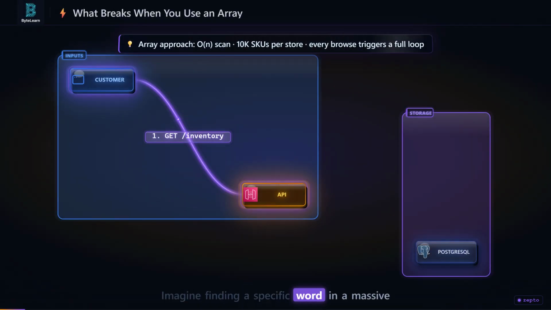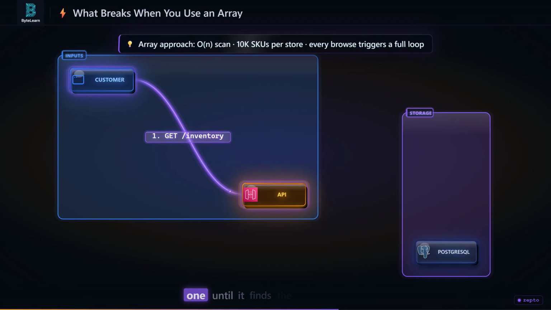Imagine finding a specific word in a massive dictionary by reading every single page from A. That takes forever. That is exactly how an array works for inventory lookup. Zepto has 10,000 products per dark store. To check if milk is in stock, the system reads from the first item to the last, one by one, until it finds the match. We call this big O of n, linear scan.